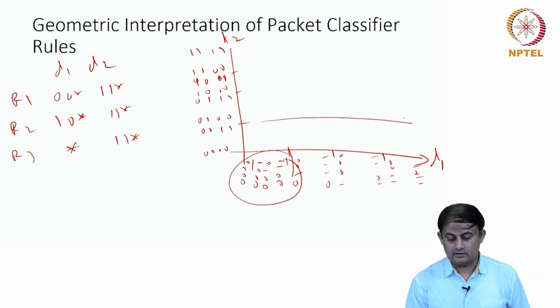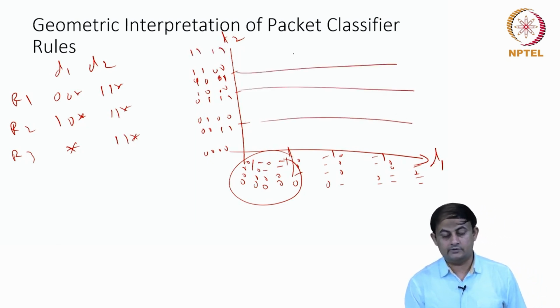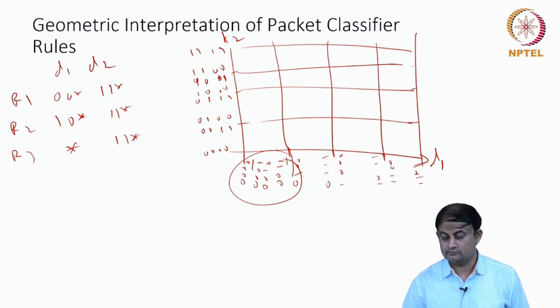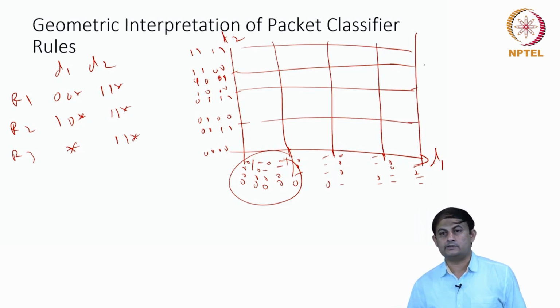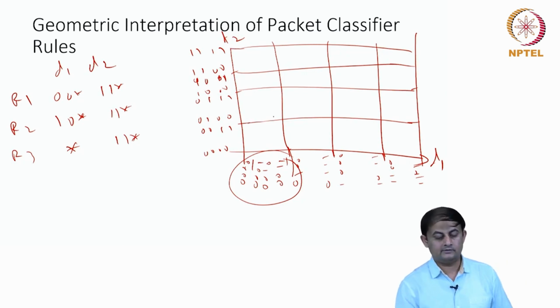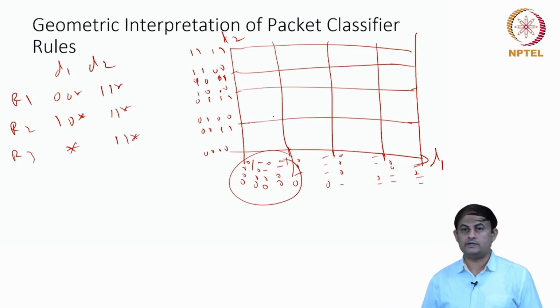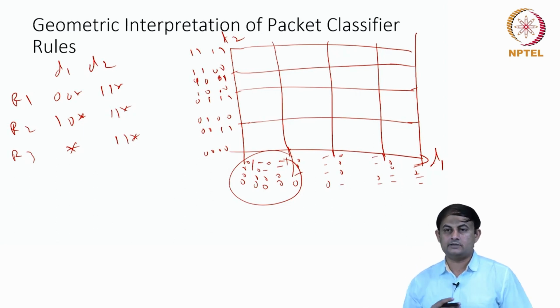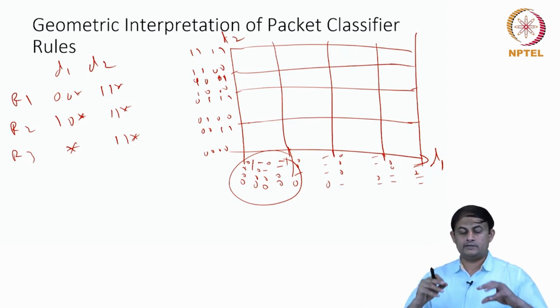And I can draw a line from here to here, here to here, here to here, and here to here, and also vertically from here to here, here to here. So this is a two-dimensional grid, and what it is saying is, looking at the prefixes on the dimension D1 and D2, we need to identify the particular region in which this particular point is actually falling.